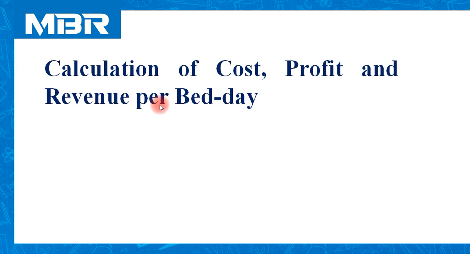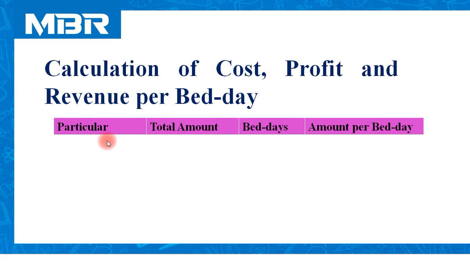Now, to wind up our answer, we need to calculate cost, profit, and revenue per bed day, in order to complete our answer in exhaustive manner. Now everything is done. Particular, total amount, bed days, and amount per bed day. So to calculate amount per bed day, total amount is divided by bed days that we have calculated earlier.